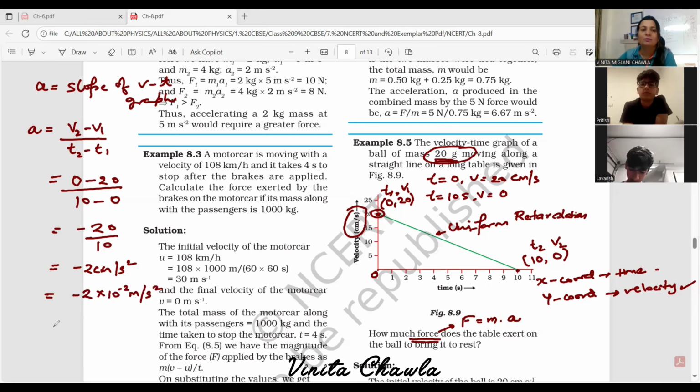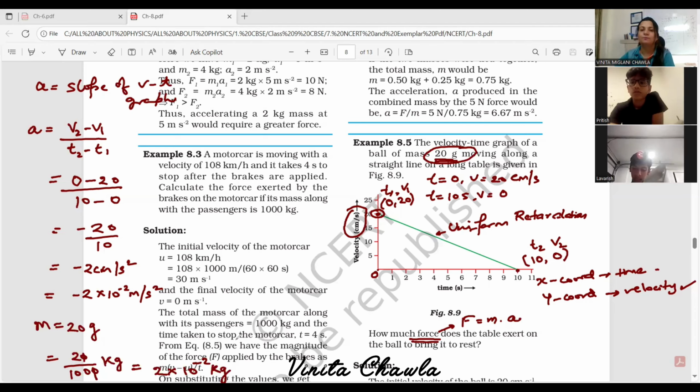So mass is 20 grams and 20 grams in kilograms can be written as 20 upon 1000, or we can write 2 into 10 raised to the power minus 2 kg as mass.